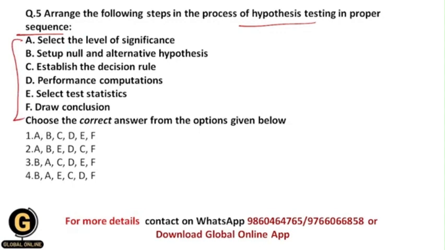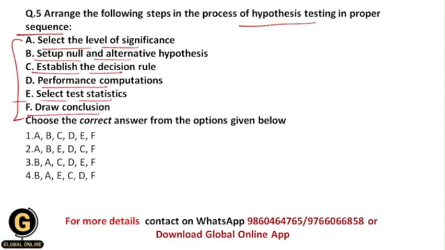Next is: arrange the following steps in the process of hypothesis testing in proper sequence. Now over here they have given us the steps of hypothesis testing, and we need to show the proper sequence of these processes. So let us see what the different steps are. Select the level of significance, then set up null and alternative hypothesis, establish the decision rule, then perform computations, then select test statistics, then draw conclusion.